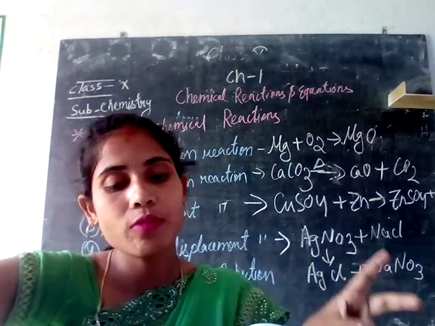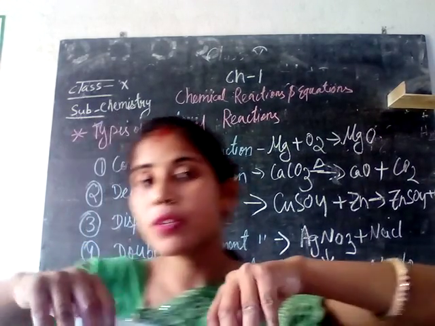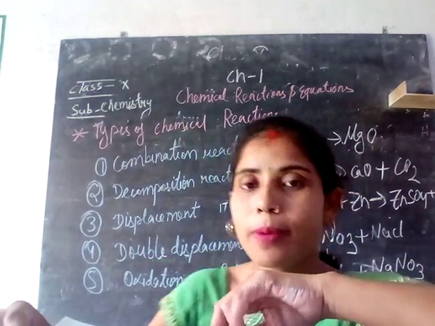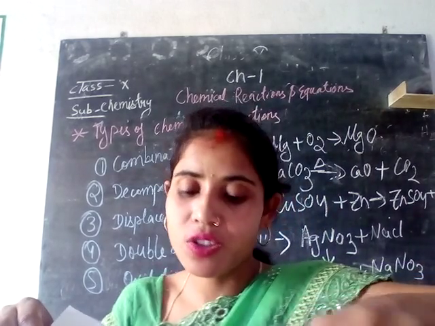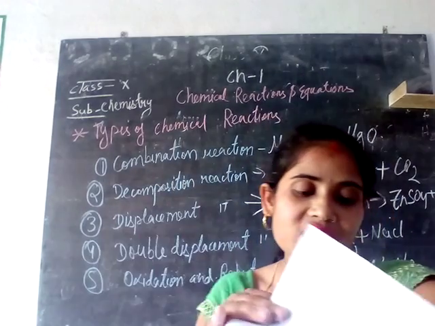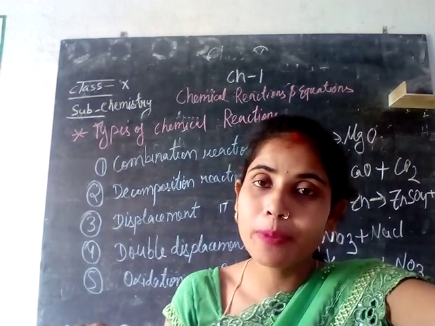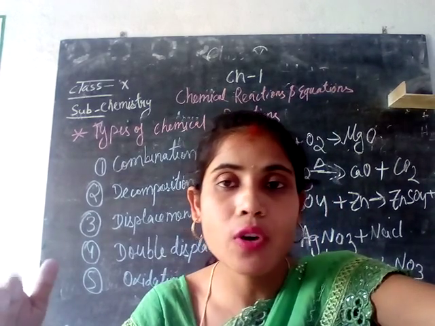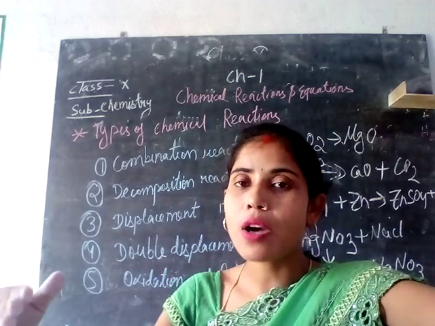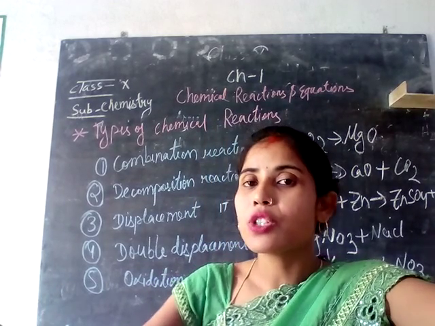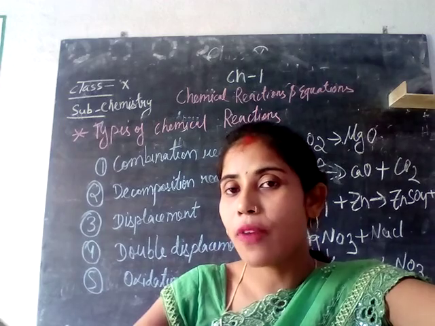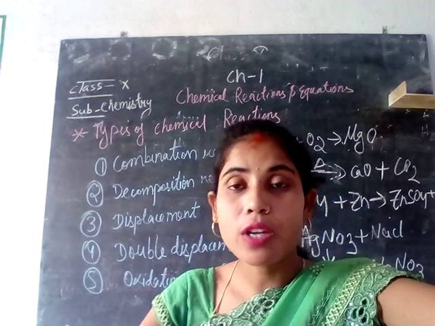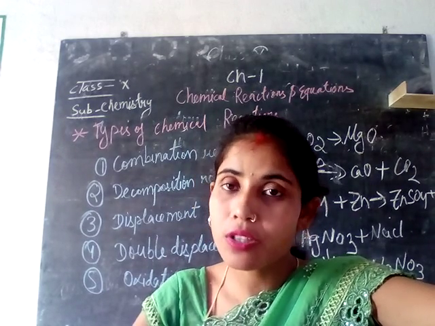Now we have to talk about what? The displacement reactions we have gotten over. Now we have to talk about oxidation and reduction reactions. So what is an oxidation reaction? By the name itself we will be able to know. Oxidation means addition: those reactions in which addition of oxygen takes place are called oxidation reactions, and reduction means addition of hydrogen takes place. That kind of reaction is called a reduction reaction.